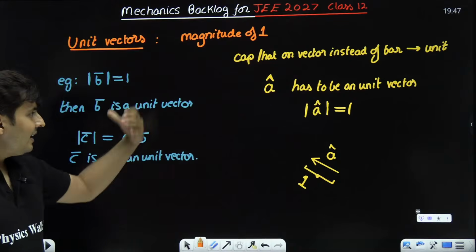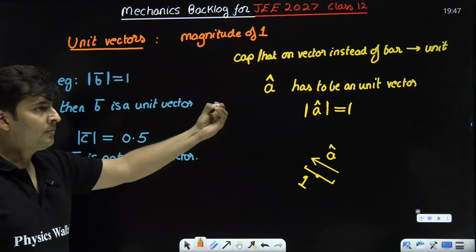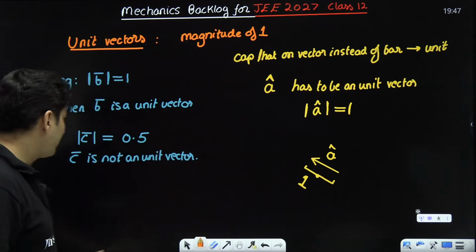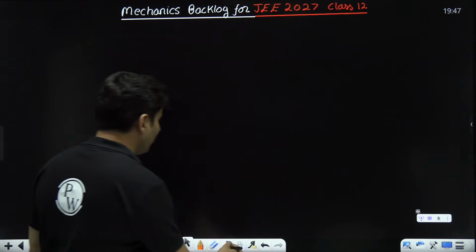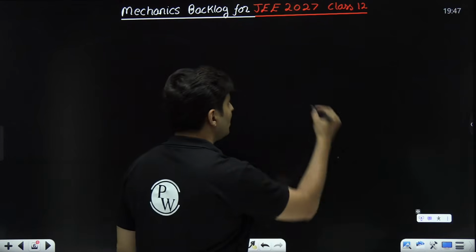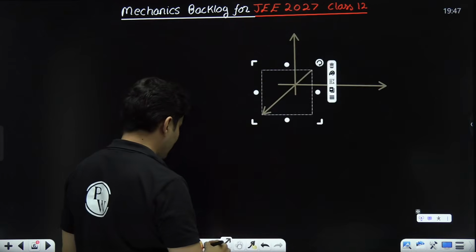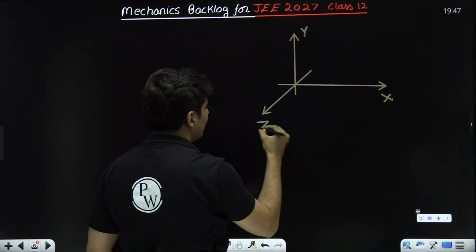Now, the manner in which I define this unit vector, where it is 1, I can also find a unit vector if another vector is given, and I'll explain that to you. But before that, the special unit vectors which we have, let's say these are the y, z and x axis, the standard x, y and z.